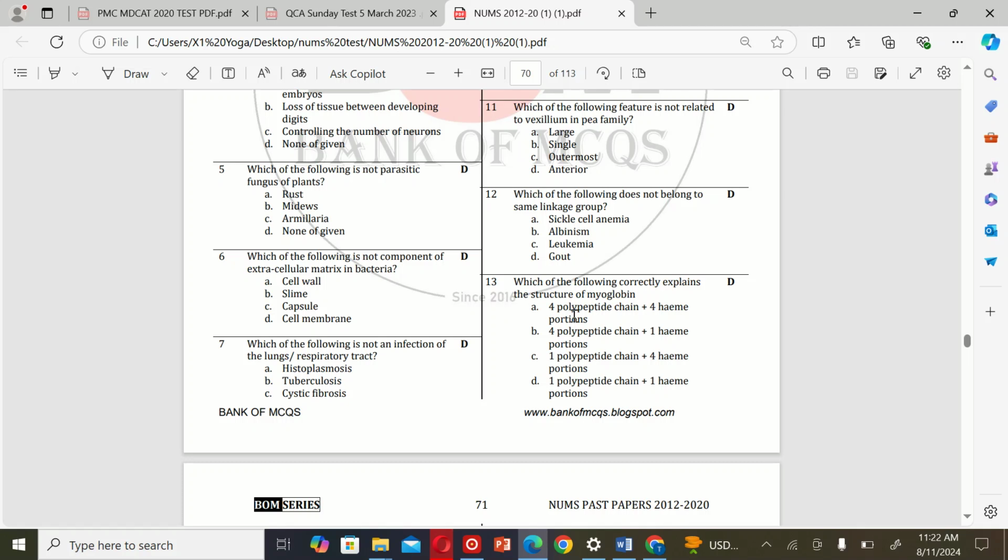The next MCQ is: which of the following correctly explains the structure of myoglobin? A. 4 peptide chains and 4 heme portions. B. 4 peptide chains and 1 heme portion. C. 1 peptide chain plus 4 heme portions, and D. 1 peptide chain and 1 heme portion. So the correct option is D.